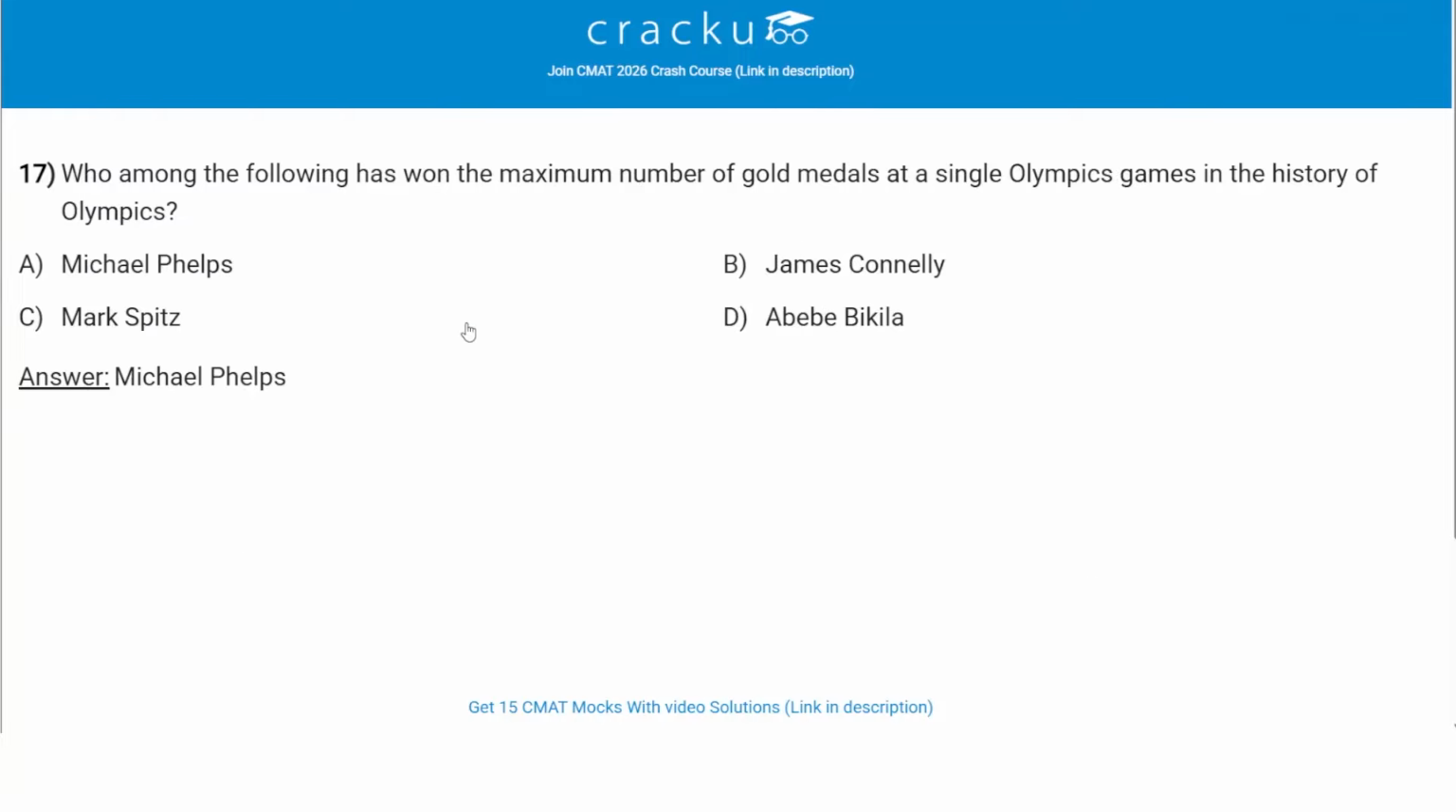Who among the following has won the maximum number of gold medals at a single Olympic Games in the history of Olympics? The correct answer is option A, Michael Phelps. He did this at the 2008 Beijing Olympics.